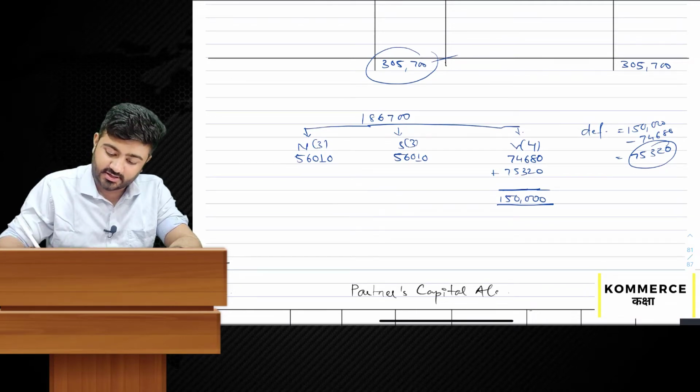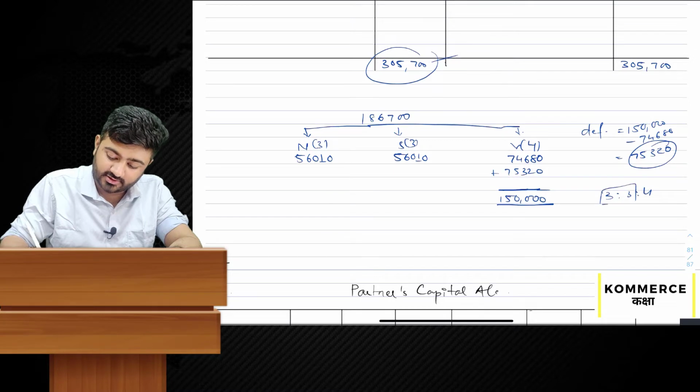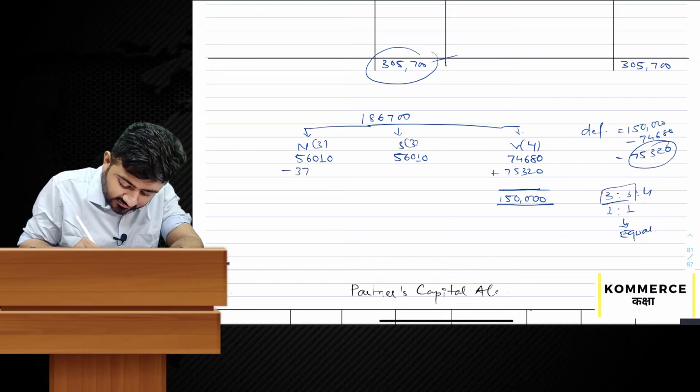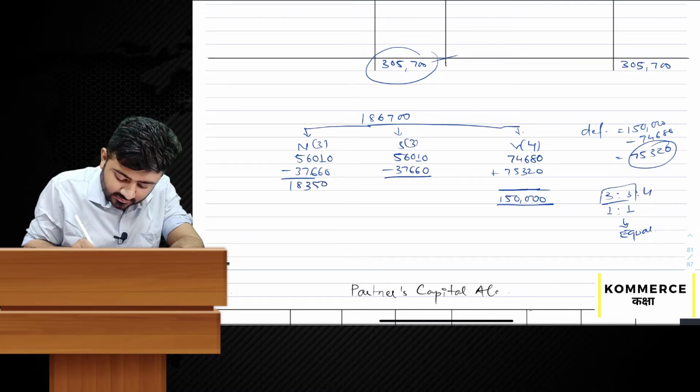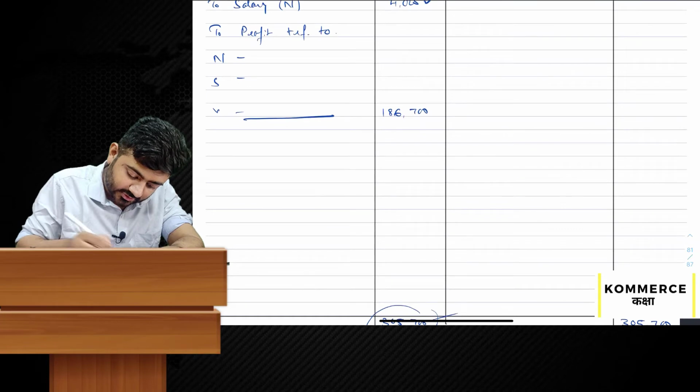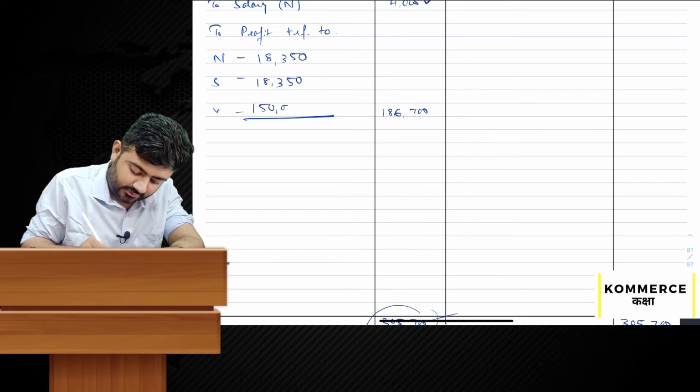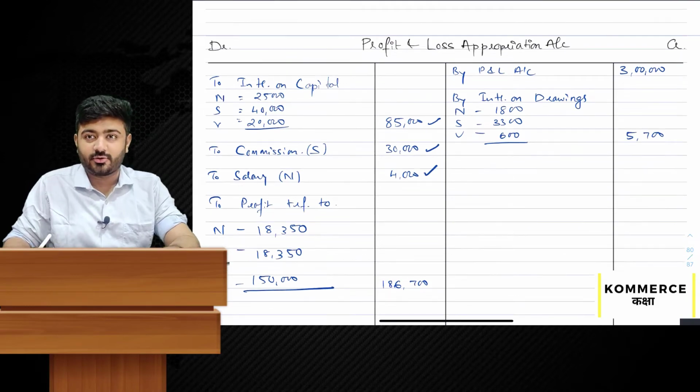their profit sharing ratio, which is currently 3:3:4. So we'll take 3:3, which means 1:1, which is equal. So we'll distribute 75,320 and deduct it from N and S's share of profit: minus 37,660 minus 37,660. Ultimately the profit is 18,350, 18,350 and 1,50,000. With this, the profit and loss appropriation account is over.